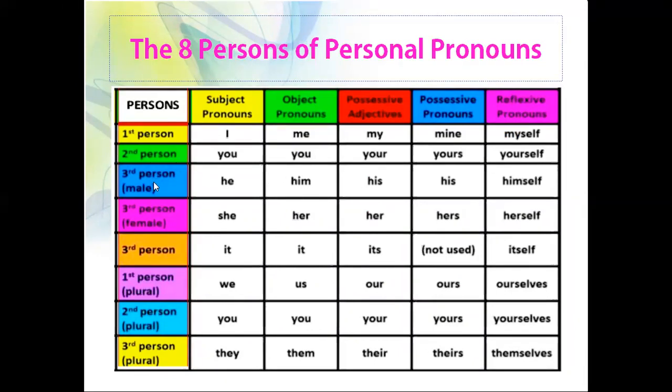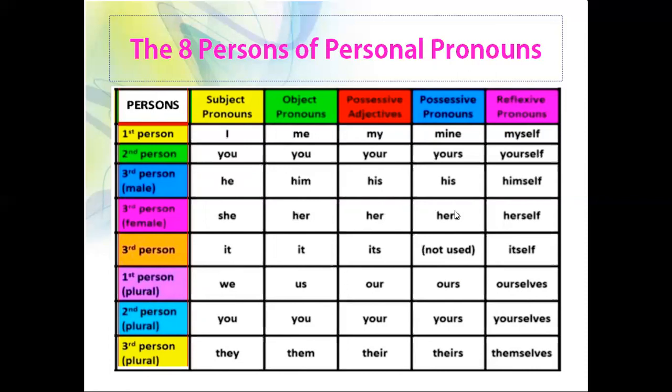Then third person, male. For example, he. When it comes into object pronoun, it changes to him. In possessive adjective, his. Possessive pronoun, his. Then reflexive pronoun, himself. Then third person, female, she. In object pronoun, it changes to her. Then possessive adjective, her.